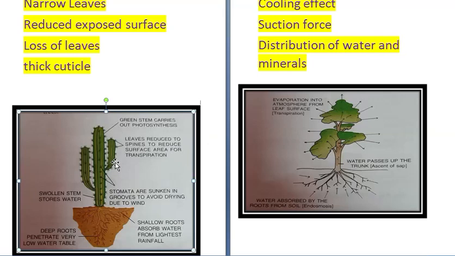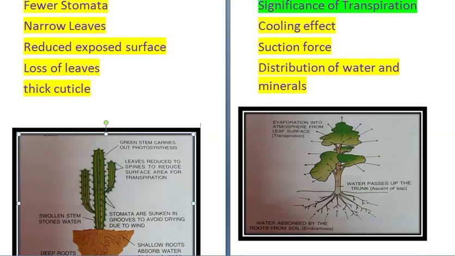Now we come to the significance. If you look at what is the significance or importance of transpiration to plants, the first significance is the cooling effect. Evaporation reduces the temperature of the leaf surface. Therefore, transpiration is useful in hot and sunny days for the plant to keep cool, because otherwise, if the temperature of the plant becomes high, then all the enzymes present in it will become denatured and will not perform their activity.